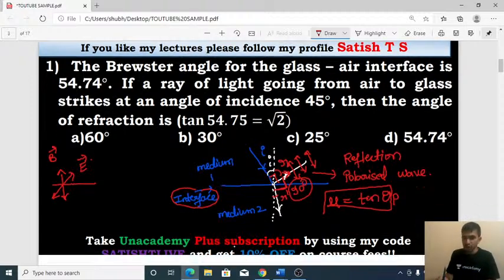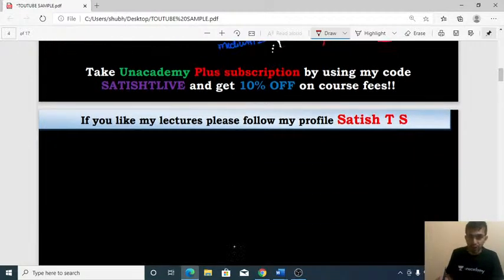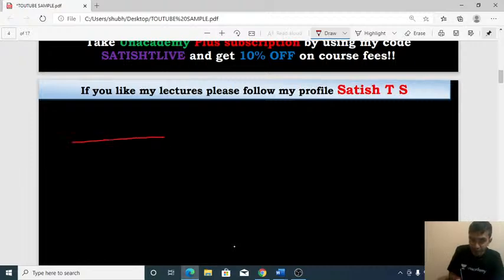We can use tan theta p. I will say it once more, do not get confused. Okay, if there is an incident ray of light and it falls on an interface separating the two media, at that time both partial refraction and partial reflection take place. Okay, there should be partial reflection as well as partial refraction. But there should be an angle of 90 degrees between the reflected ray of light and the refracted ray of light.